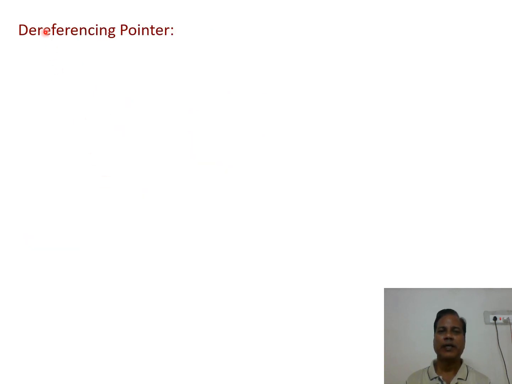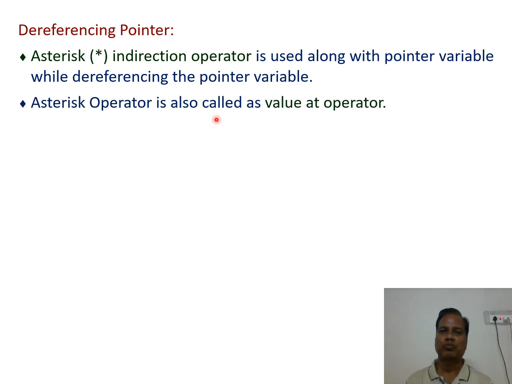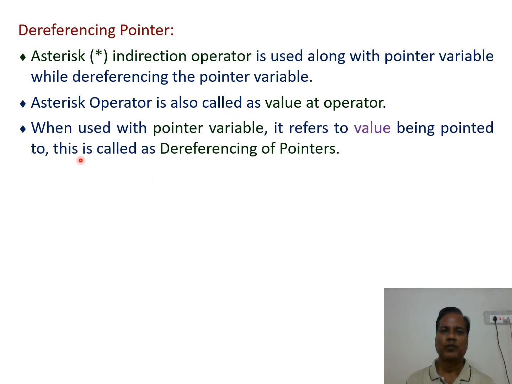Now let us see dereferencing a pointer. What is the meaning of dereferencing a pointer? The asterisk indirection operator is used along with the pointer variable while dereferencing the pointer variable. The asterisk operator is also called the value at operator. When used with the pointer variable, it refers to the value being pointed to.